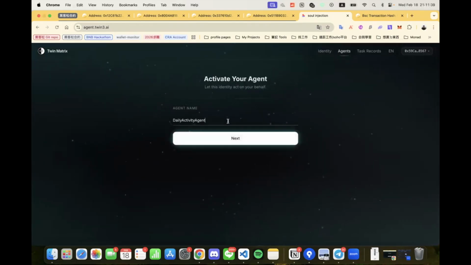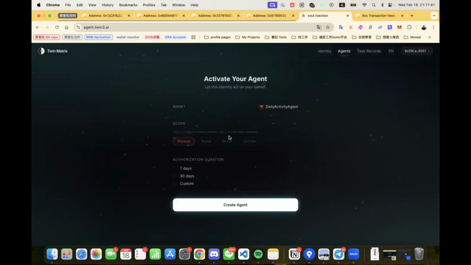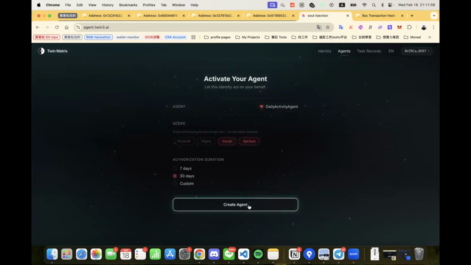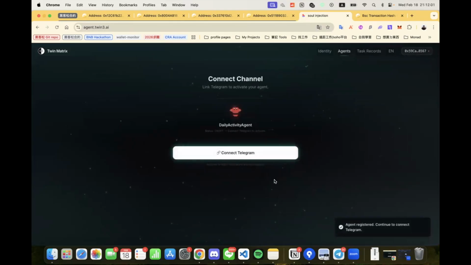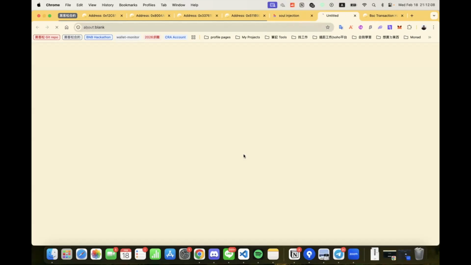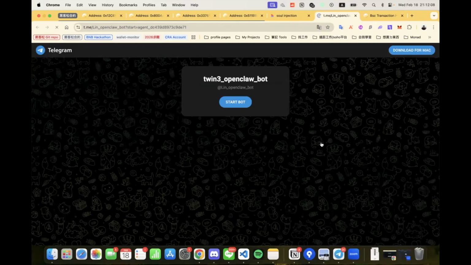We name it Daily Activity Agent. During creation, we can assign a different authorization scope and define a separate duration. This new agent will have its own wallet, its own authorization scope, its own task history, and its own matching behavior.